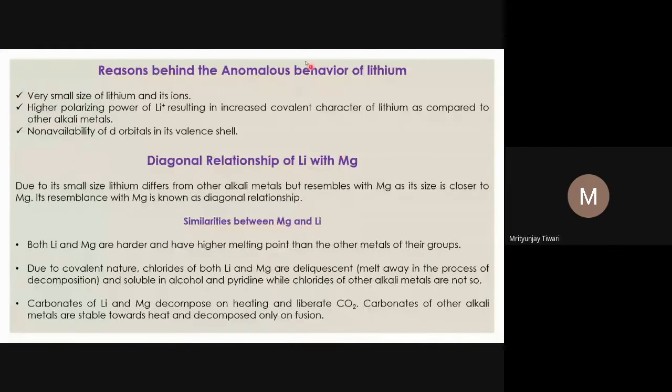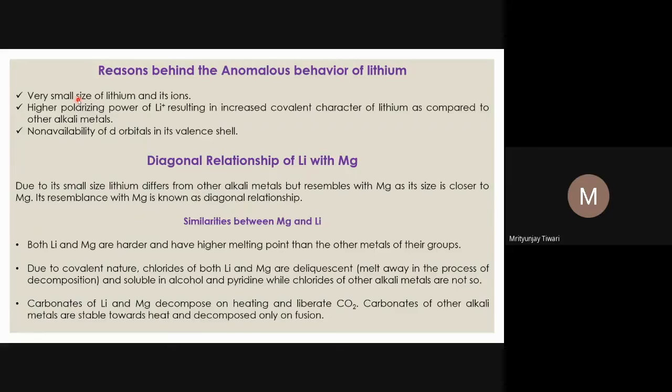And what is the reason behind the anomalous behavior of lithium? It is the very small size, of the lithium metal and lithium ion both. Because of the very small size, the polarizing power of lithium is more, which results in increased covalent character. So with smaller size, polarizing power is more, and it results in greater covalent character of the compounds of lithium compared to the other alkali metals.